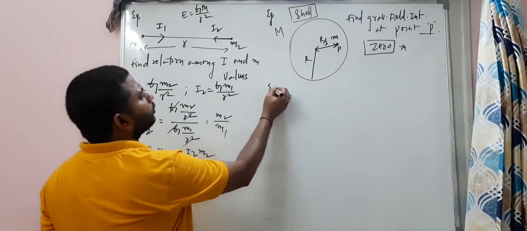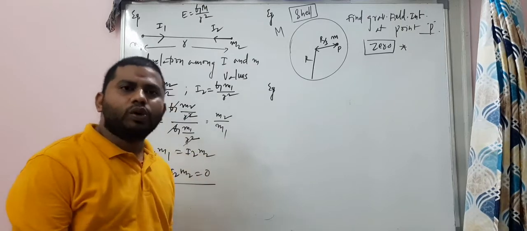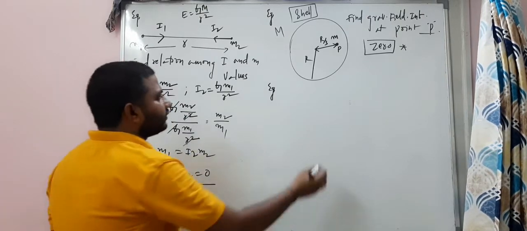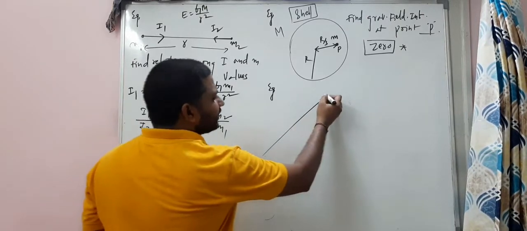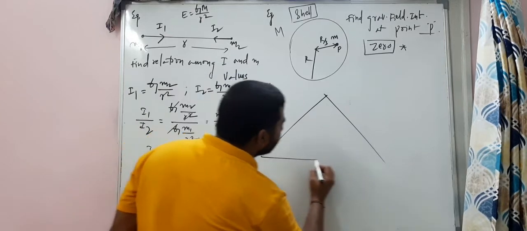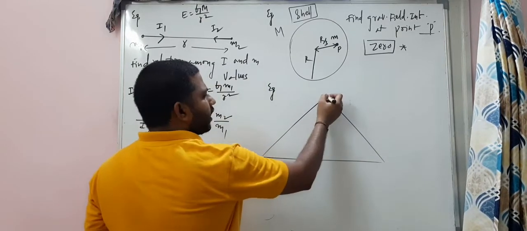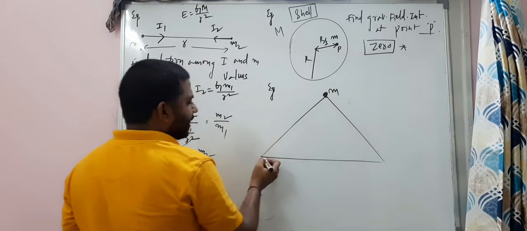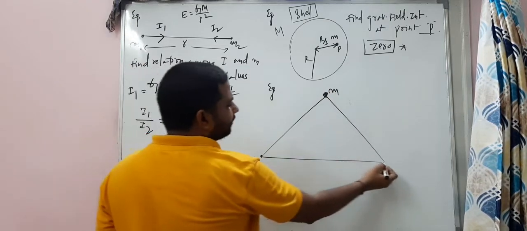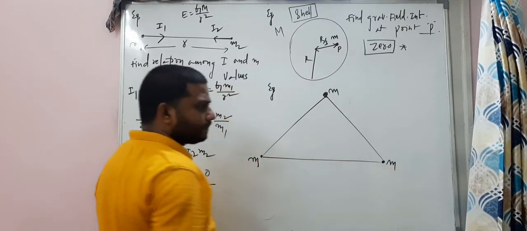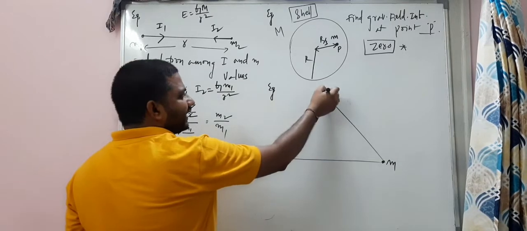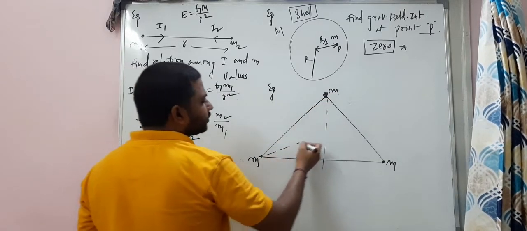Let's look at one more question here. There is an equilateral triangle, mass m, and this is mass m, and this is also mass m. The centroid of the triangle, I am just drawing here.